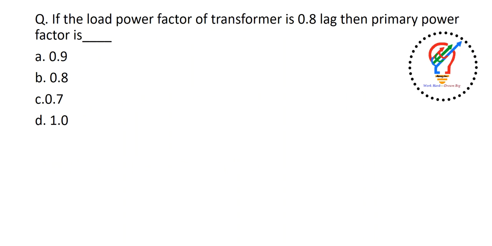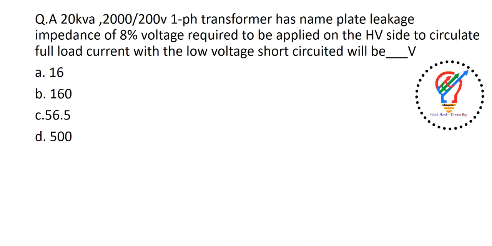If the load power factor of a transformer is 0.8 lag, then the primary power factor is. In case of a transformer, the power factor is 0.8, which means the primary power factor is always less than the transformer power factor. That means the primary power factor will be less than 0.8. So among the options, which value is lesser compared to 0.8? Okay, 0.9 is wrong, 0.8 is wrong, 0.7 will be the correct answer for this question. Okay, move to the next question.